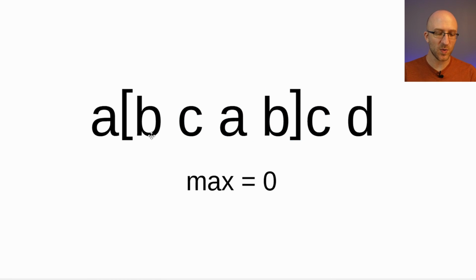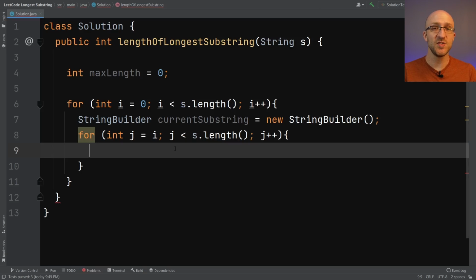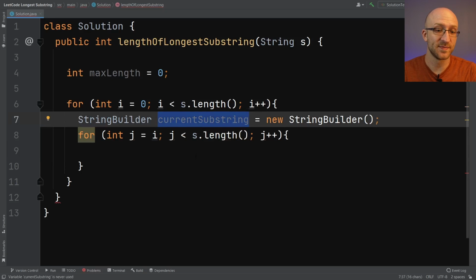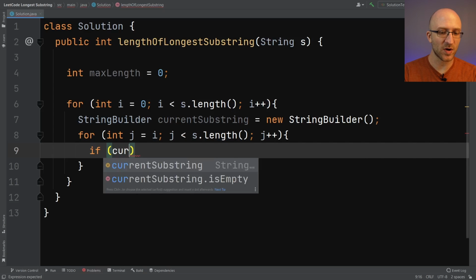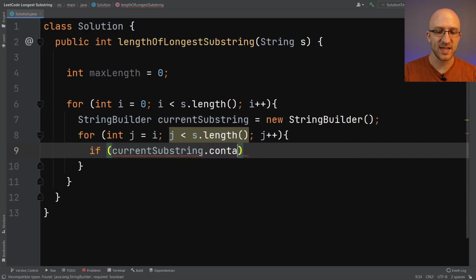So here's how we're going to implement that functionality into our inner for loop. First, we're going to check whether the next character that we're about to add to our substring already appears in our current substring. And if it does, well, we have a repeated character and we want to break out of our inner loop. To do that, we can say if. So what we'd like to do is take our current substring and see if it already contains the next character that we're about to add to it.